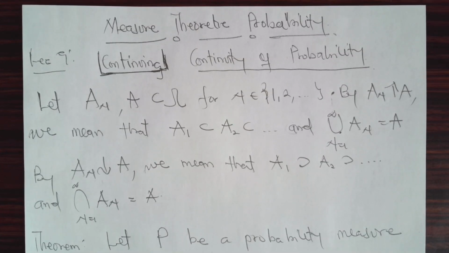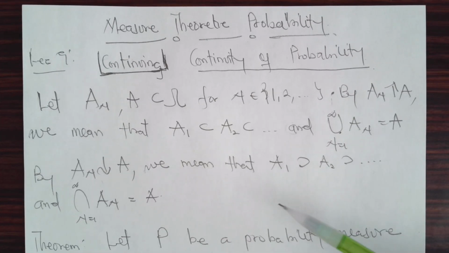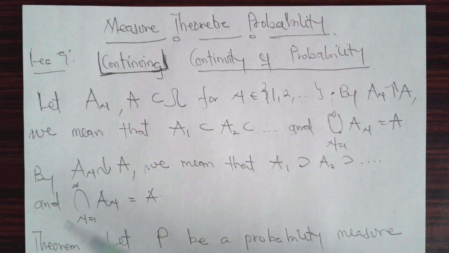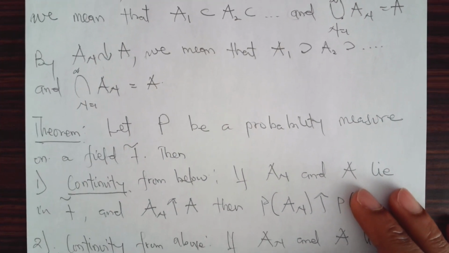So there will be some notations you have to note down. If you have events A_n and A, subsets of Omega, then by A_n with the arrow up to A, that is A_n approaching A from below, we mean that the A_n are subsets of each other, and the countable union of these A_n is equal to A. If you have A_n approaching A from above, we mean that the A_n are supersets of each other, and the countable intersection of the A_n is equal to A. Okay, so now we talk about the continuity of probability.